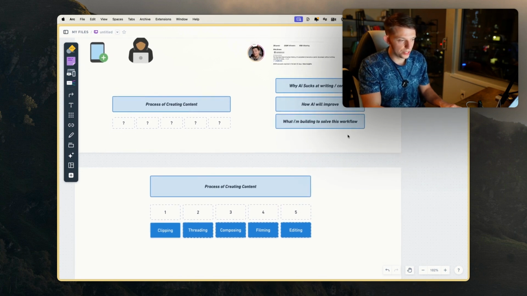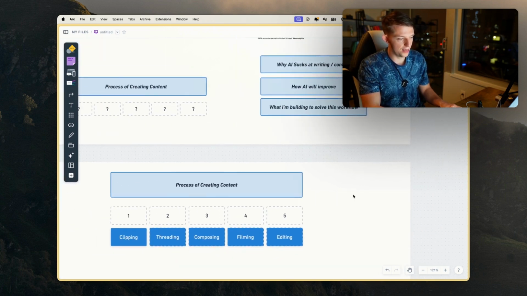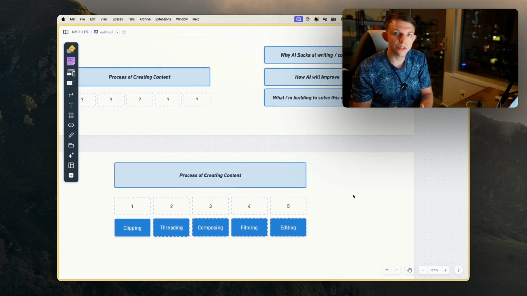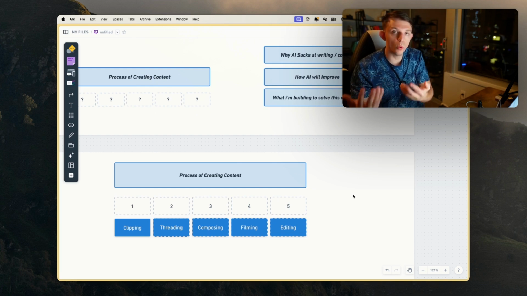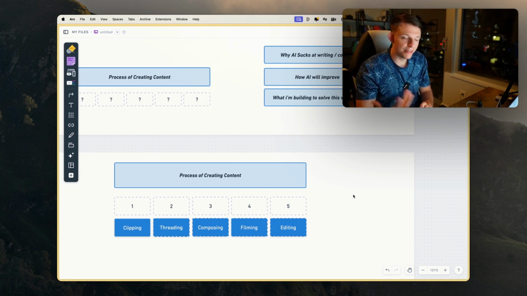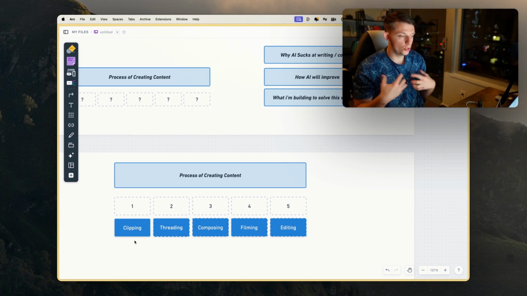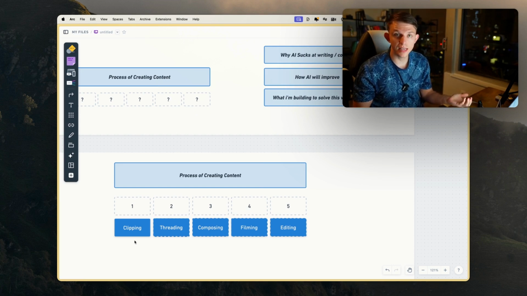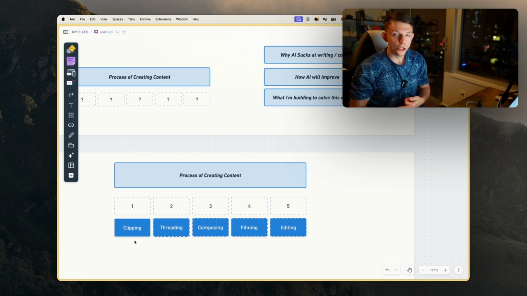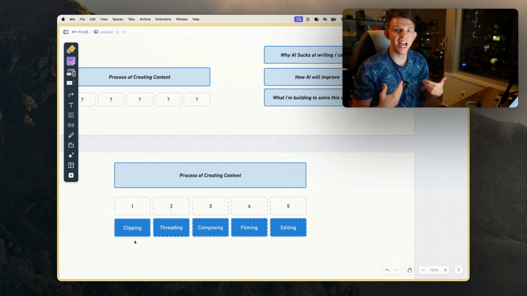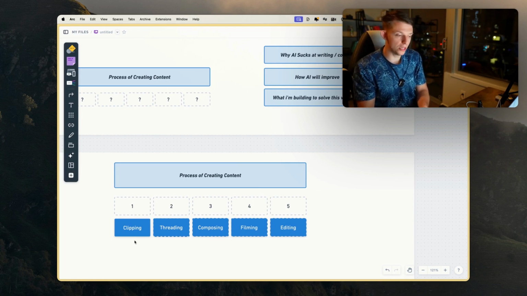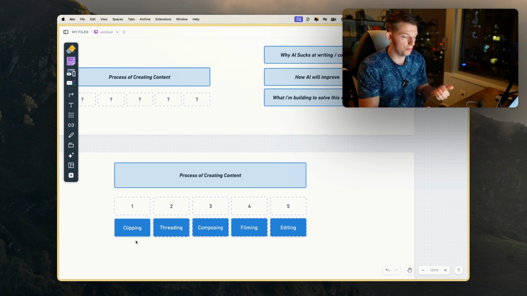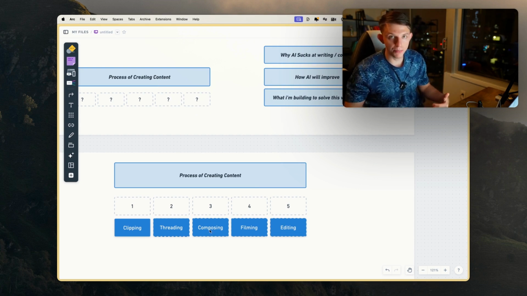And so one of the biggest reasons why AI sucks at writing, and many people say AI sucks at writing, is because it lacks context. It doesn't fully understand who you are, what you think about the world, because you haven't given it enough. If we can create an app where you share your ideas, where you save interesting things, and every time you add your notes, you can create an AI bot within this app that learns what you think, and it will begin to have your opinions, and then you can write in your voice much easier. It will be a lot easier to create that first draft, because the composition, remember, is designed to get you 90% of the way there, right?